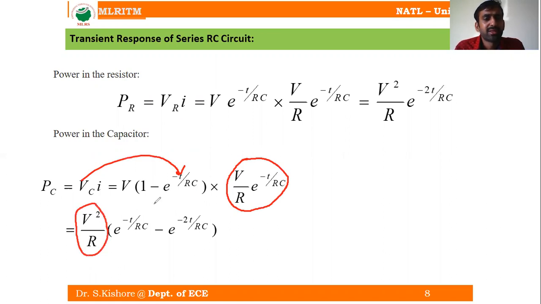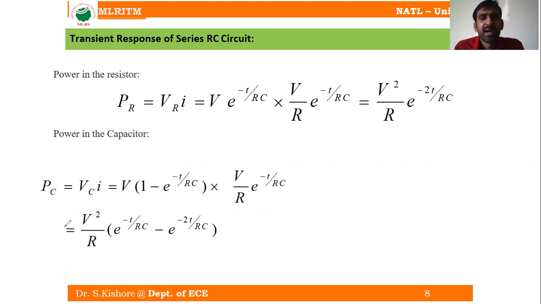so now multiplying, e power minus t by RC into 1 is going to be e power minus t by RC, and as it is here, the minus, I am writing it as a minus. So e power minus t by RC into e power minus t by RC is going to be again e power minus 2t by RC. Right. So this is going to be your final expression for the power in the capacitor.